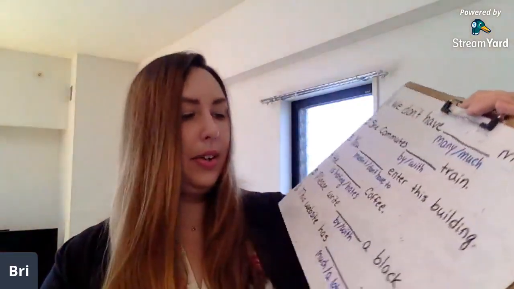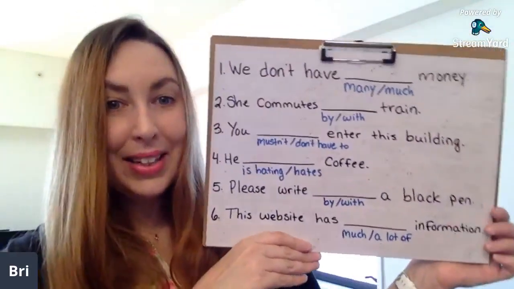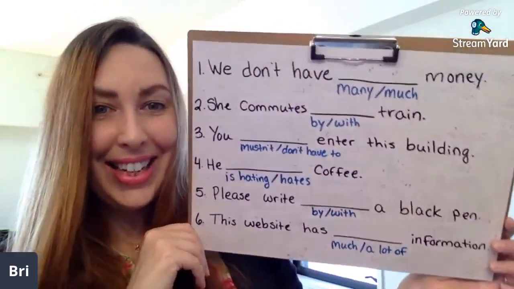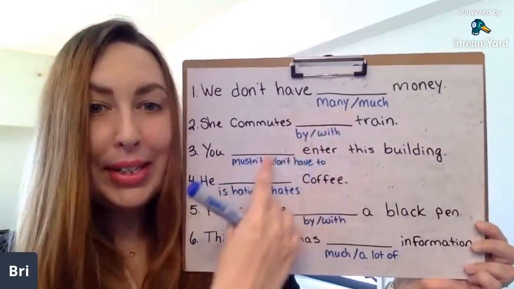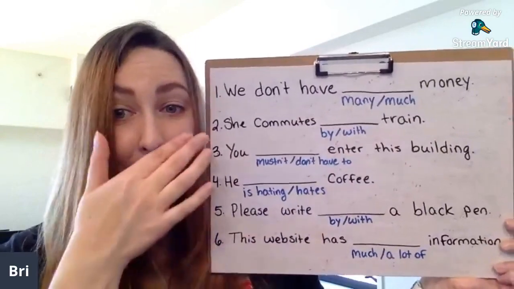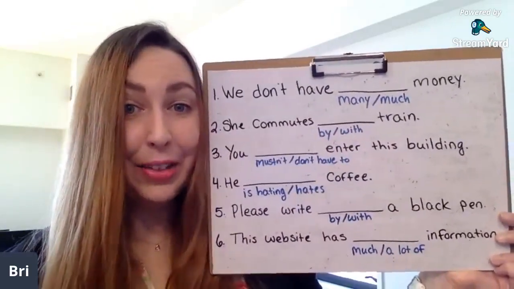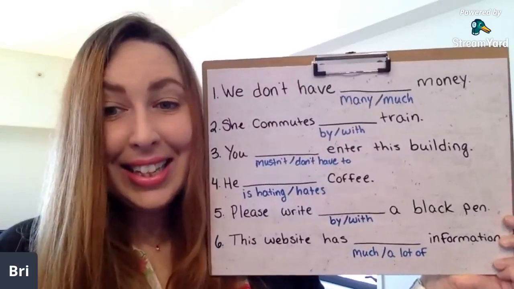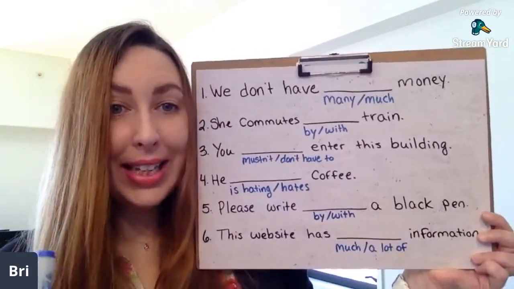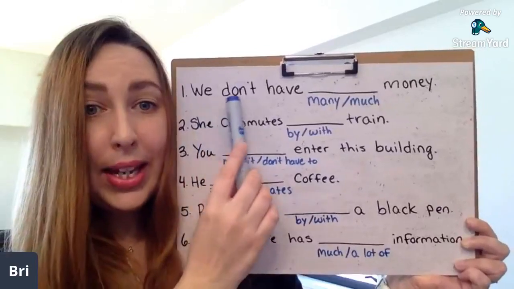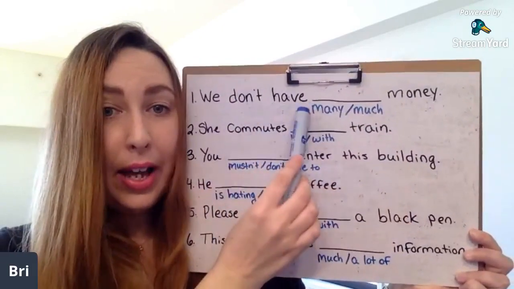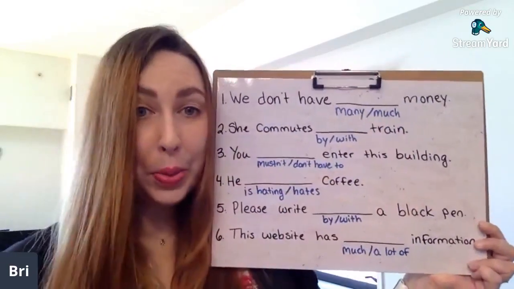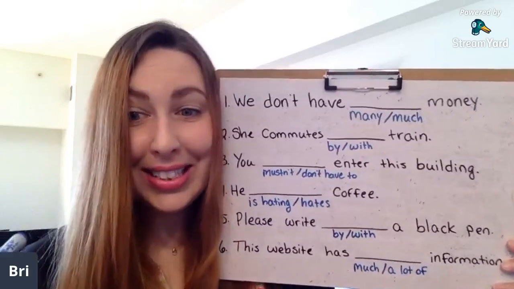Okay, I have some questions for you. I have them all written out here. I think this is very clear today. That's nice. So I have 2 choices under each one, okay? I want you to pick the correct answer for each question, all right? Let's try number 1 together. We don't have many money. We don't have much money. Which one is the correct word?